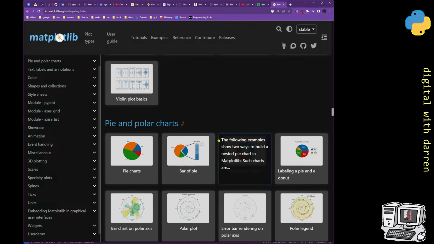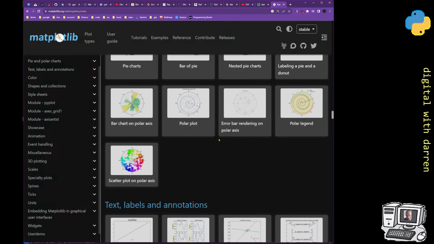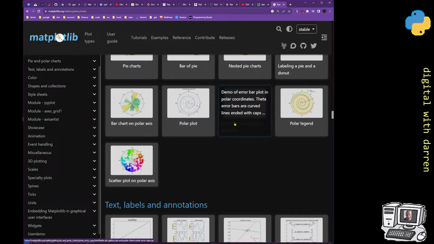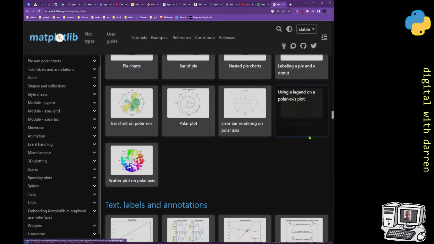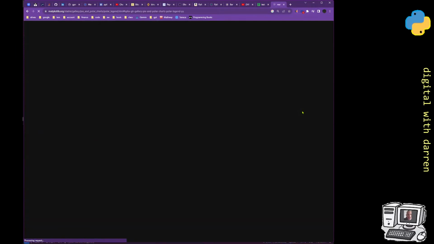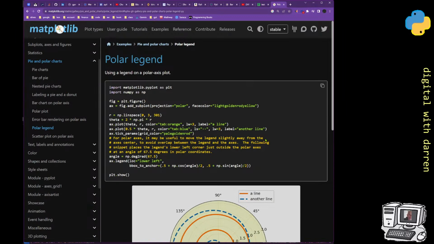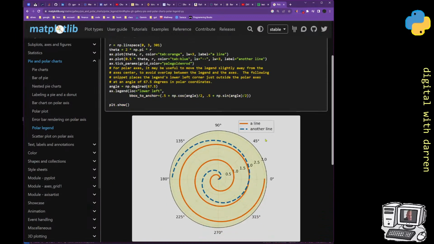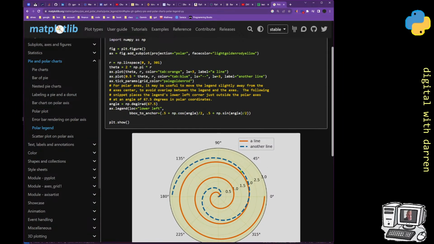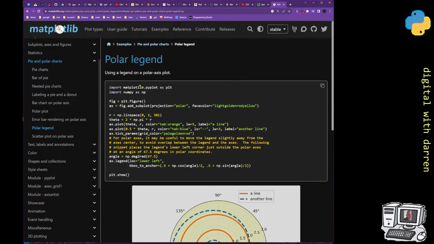So just loads and loads of stuff. But the overhead for this is that if you want to do a polar legend, I dare you to try to do that in Microsoft Excel. Try and get this out in Microsoft Excel. You're really going to struggle. Whereas here you've done it in something like 20 lines of code.